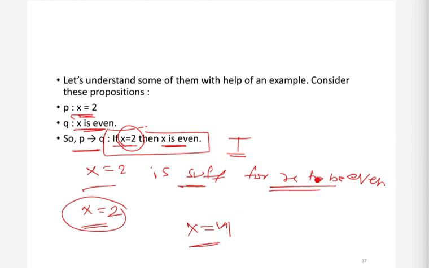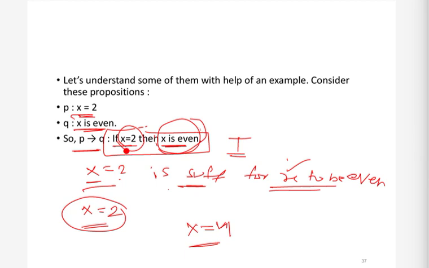Similarly, in the other direction, assume that x is even. Is this thing necessary for x equal to 2? Right, this is necessary because when x equal to 2, then x will definitely be even.